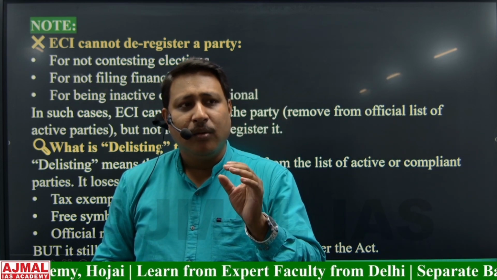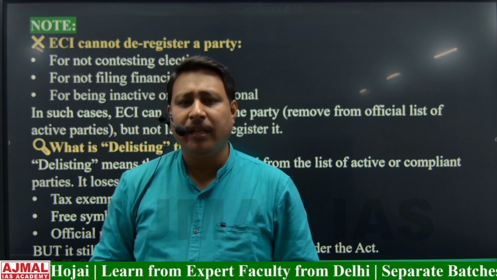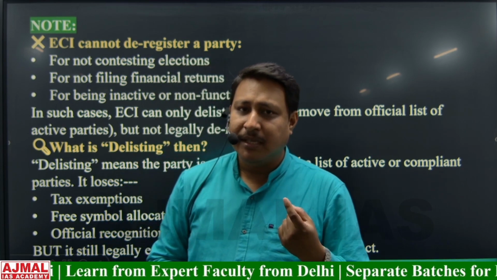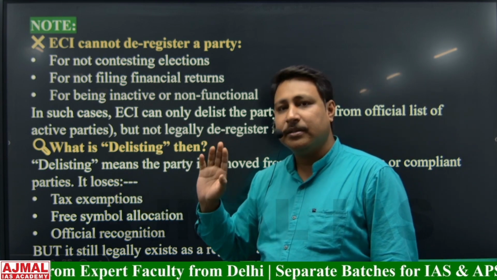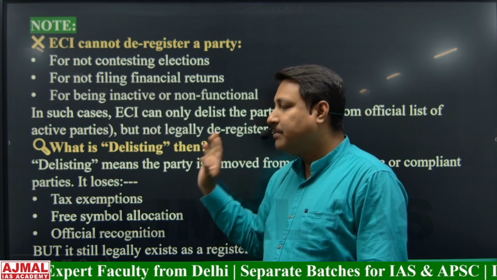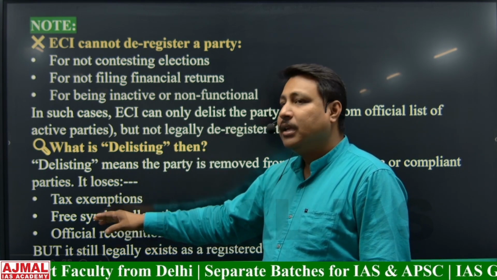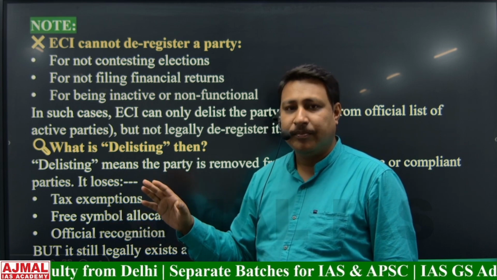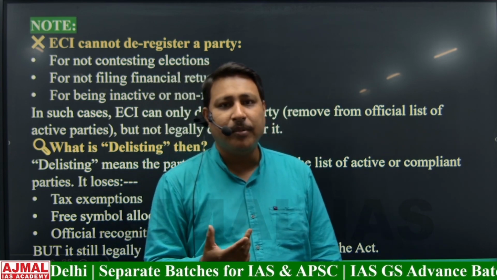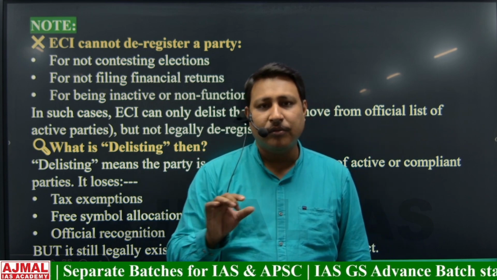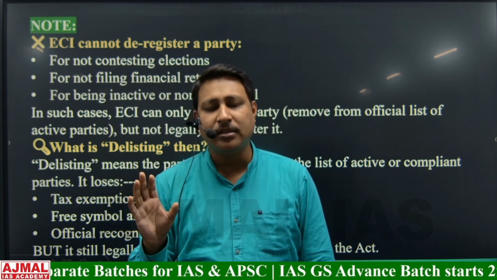Now, what will happen if a political party gets delisted? Delisting means that the political party will not get the tax benefit. They will not get the free symbol. And officially, they will be out of the list. Technically or theoretically, they will remain a registered political party, but they will be out of the list. Official recognition will end.